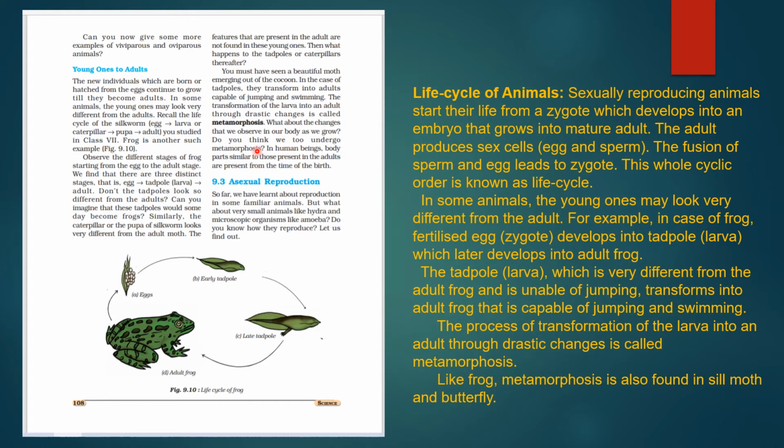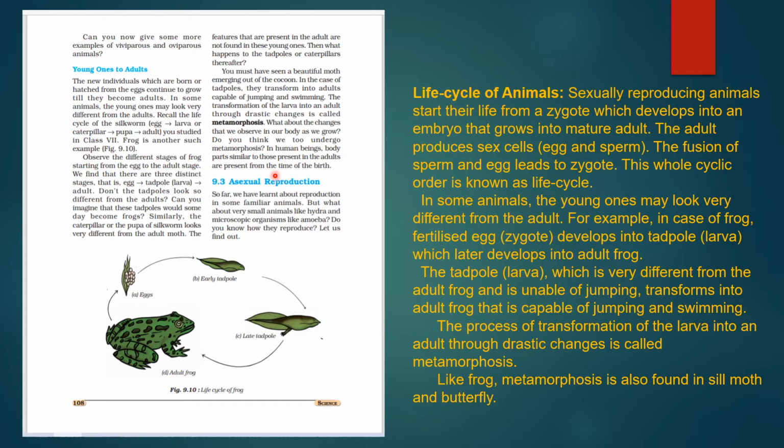So what about the changes that we observe in our body as we grow? We are also undergoing that process. In human beings, the body parts present in the adult are similar to those we had at the time of our birth. Parts are similar, only they grow in size and shape.